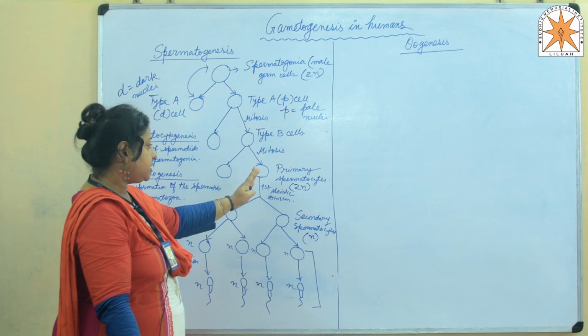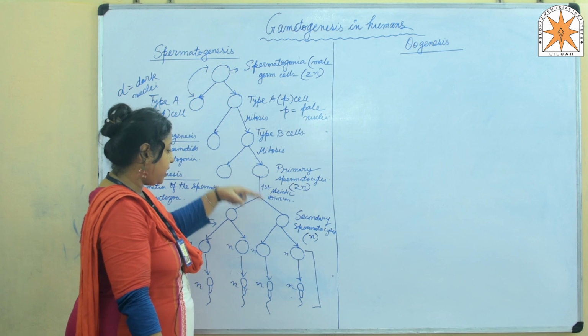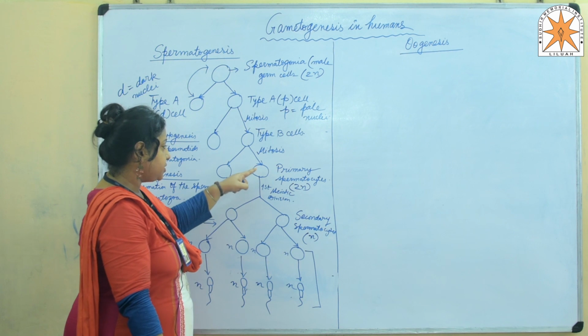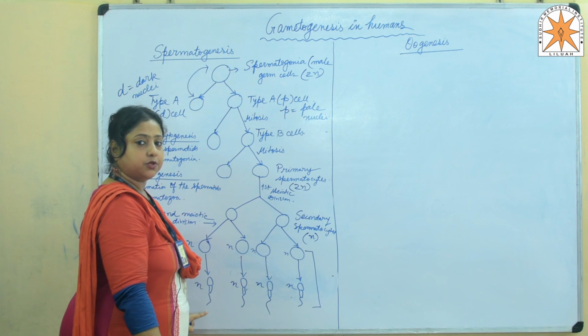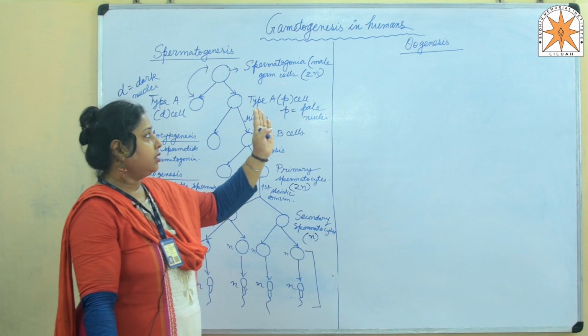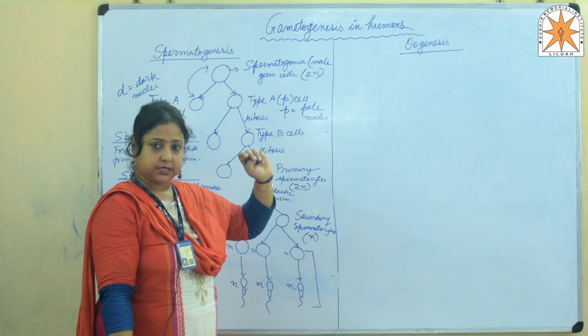So here we'll understand a particular thing: from one primary spermatocyte, how many functional spermatozoa are we getting? By the end of the process, from one primary spermatocyte, 4 functional spermatozoa are derived. Next, we move on to the process of gametogenesis in females, which is known as oogenesis.